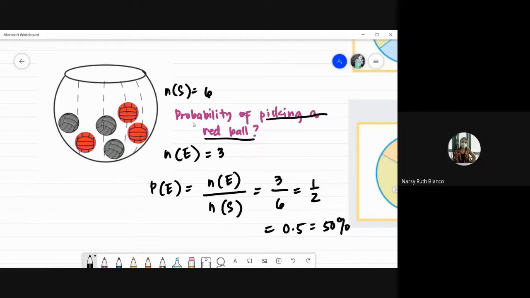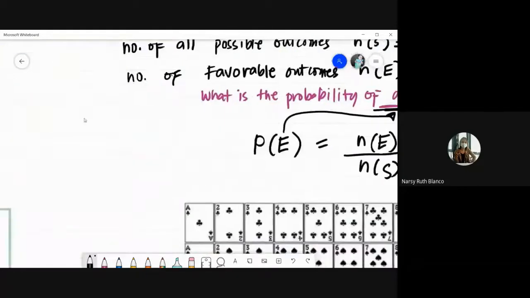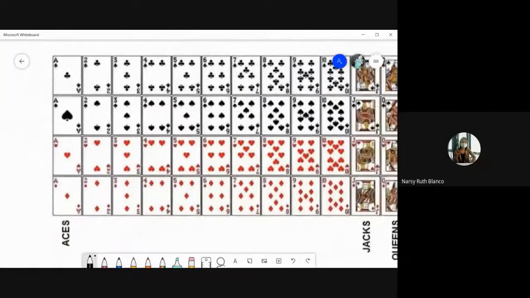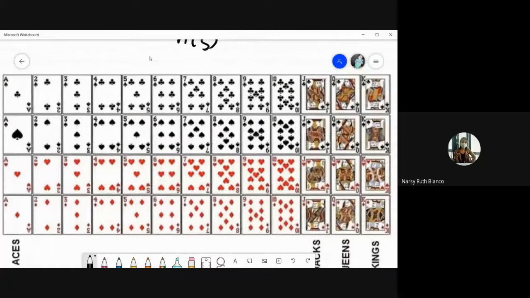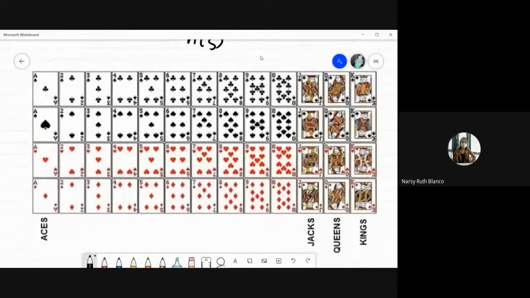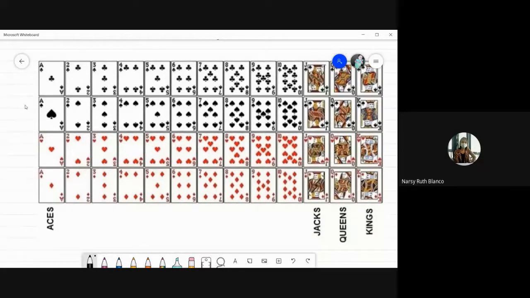Okay, punta tayo dito sa cards naman. Deck of cards naman yung gamitin natin. So sa mga hindi familiar sa cards, parehas tayo, hindi rin ako familiar dito. Nagiging familiar na lang ako dahil siya ay one of the common examples na laging binibigay kapag ang lesson would be about probability. So a standard deck of cards, class, contains 52 cards. So, ang N of S natin dito would always be 52. Yung magbabago na lang dito, class, yung N of E, kasi depende sa event na lalabas sa bawat question.